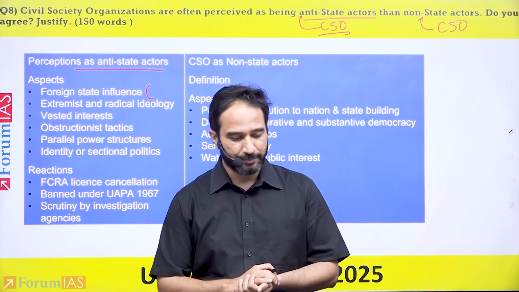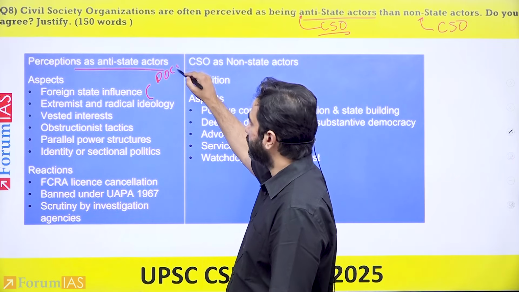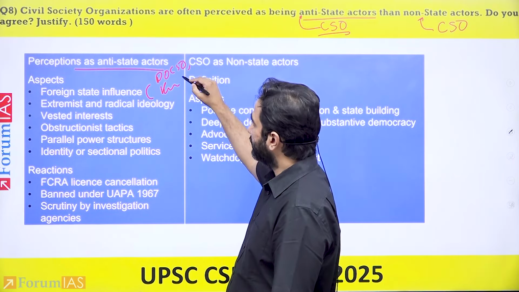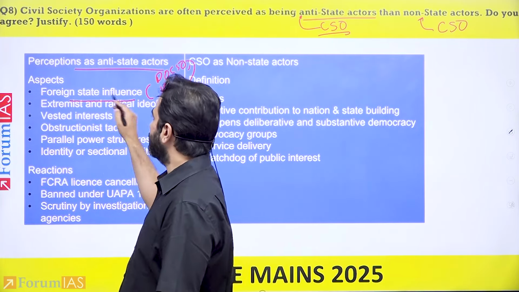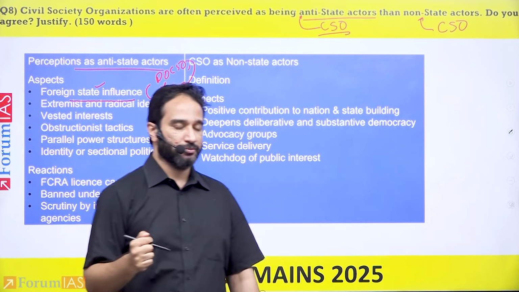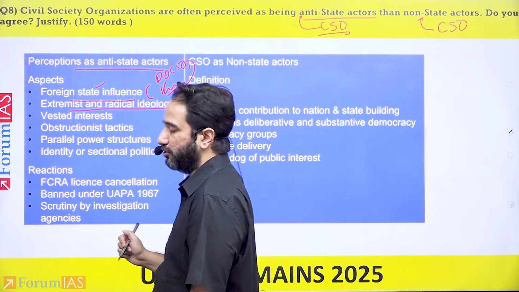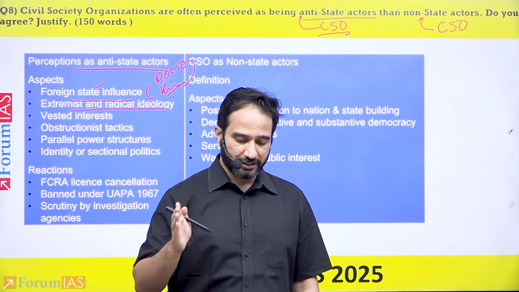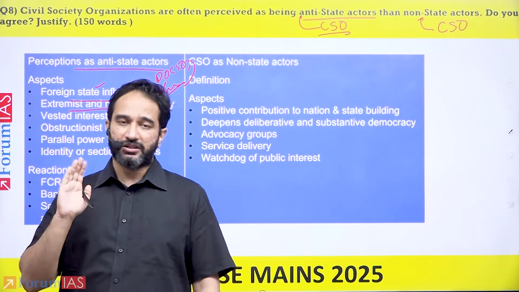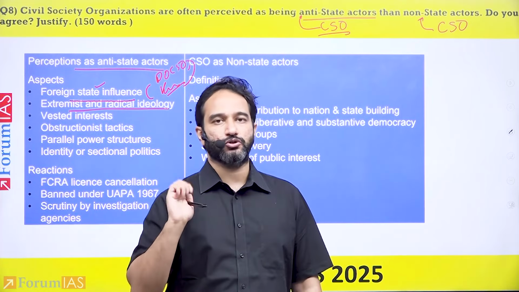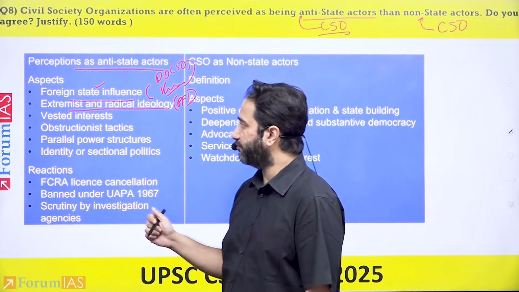others. One of the examples that you can give here is that there were protests in India in relation to POSCO, in relation to Koodankulam, the nuclear power plant that we're trying to build in Tamil Nadu. During this time, the government ended up saying that there was foreign state influence in relation to such protests. So that is one example that you would be able to give here. Extremist and radical ideology. So you have certain organizations that have an idea of separatism, extremism, radicalism, that in India we have over time also banned. The example that you can give here is of PFI, the Popular Front of India.